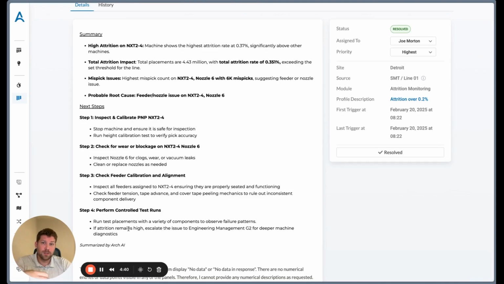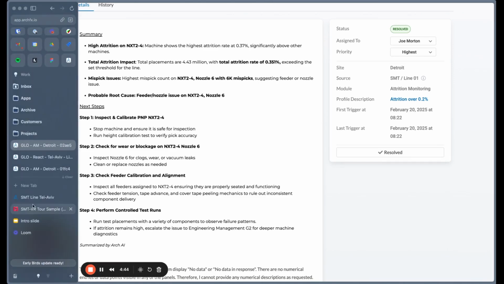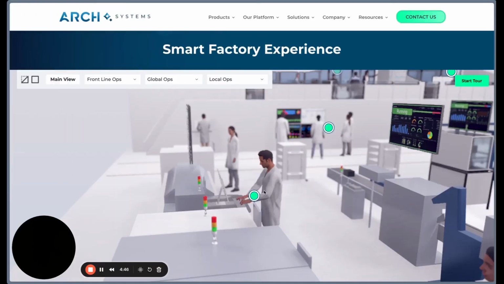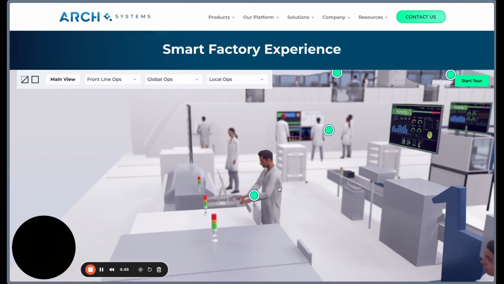Let's now switch scenes. Let's jump over to a line, say in Tel Aviv, where a much more senior operator or process engineer, Shahar, is working on getting the line up and running after a downtime notification that's come across his screen.